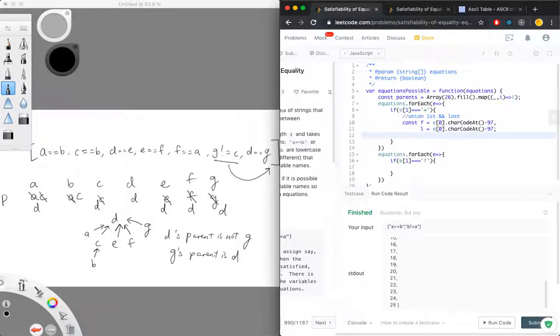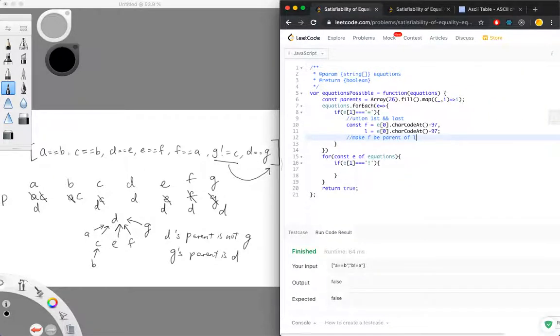minus 97. And we want to make first character be the parent of the last character. But not only make first character be the parent of last character, strictly speaking, it is make F's parent be the parent of L's parent. Let us walk through an example.